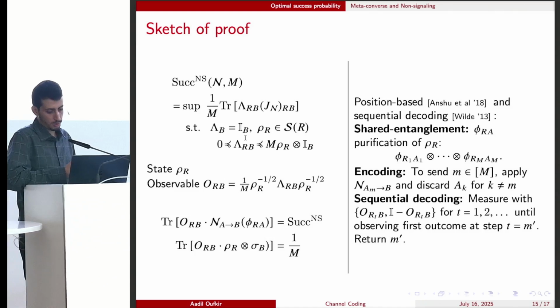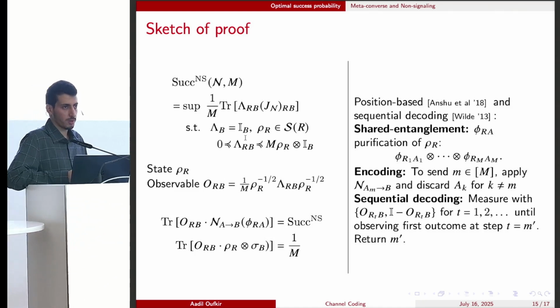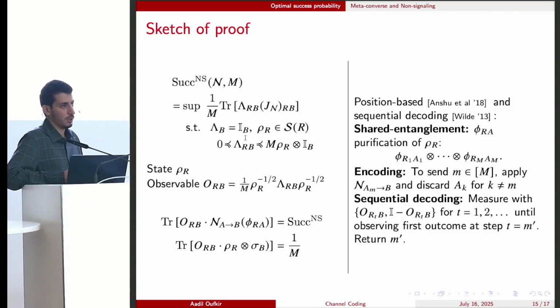Now, Bob, or the decoder, does not know this position. So in order to find the position, he sequentially measures each system of the shared entanglement as well as the system he received from the channel, using these observables O for different positions. And once he observes the first outcome, he stops and returns this position.